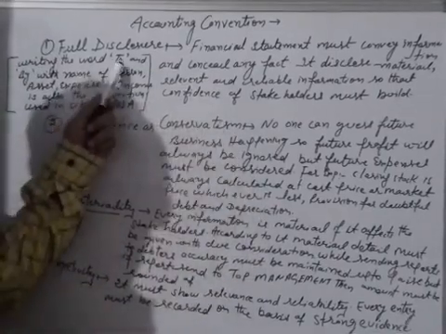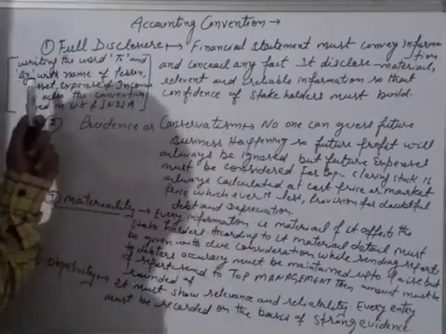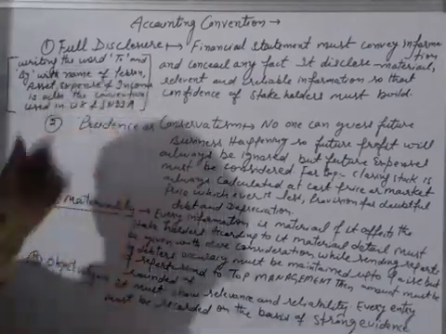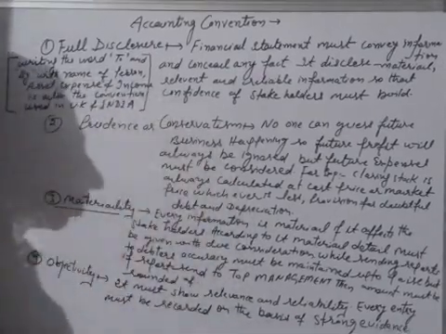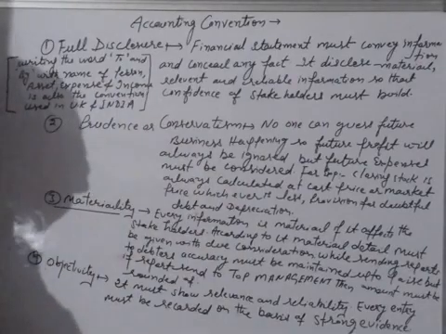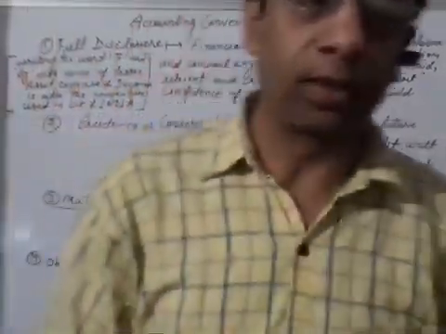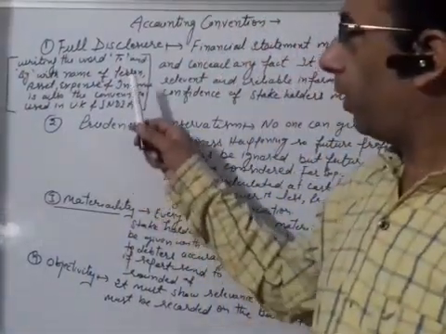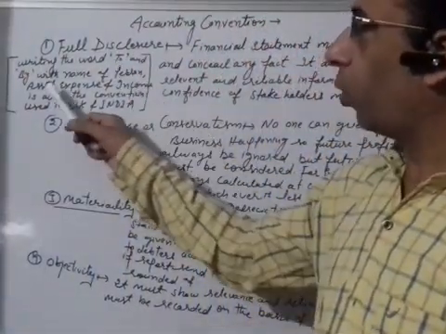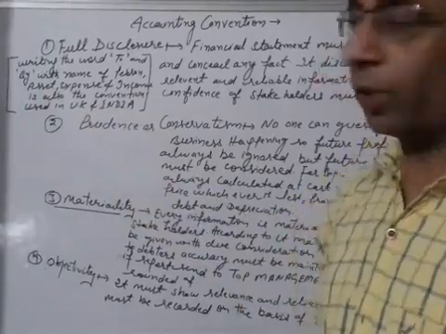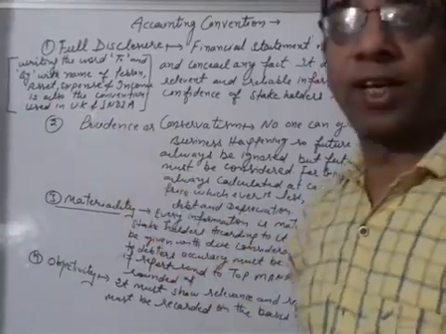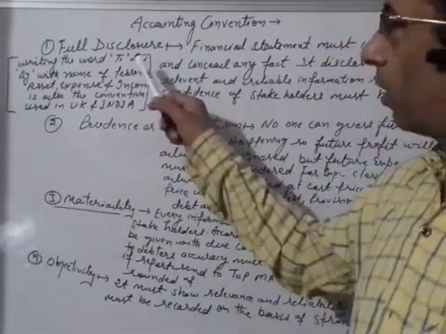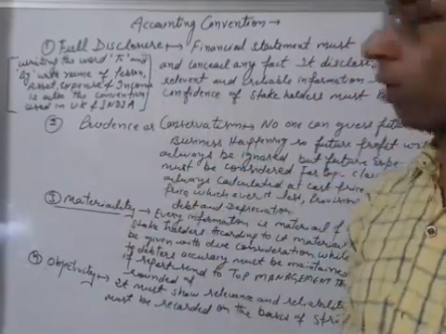When we use the words "to" and "by" with the names of persons, assets, expenses and income while recording the transaction in the business, actually, using the words "to" and "by" is the convention basically used in the UK and India, except the USA, right? Now the first convention is full disclosure.